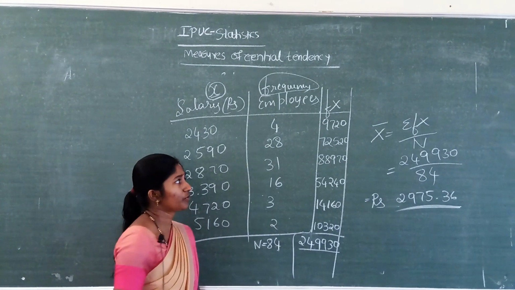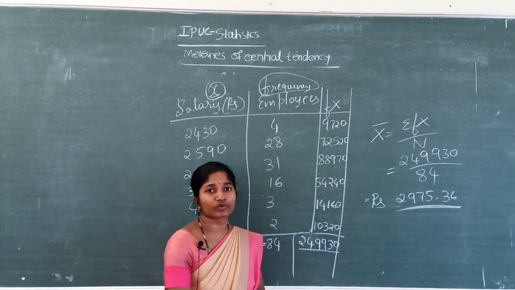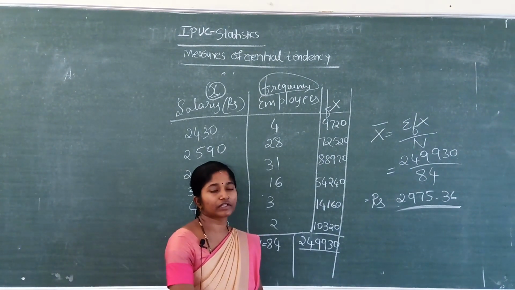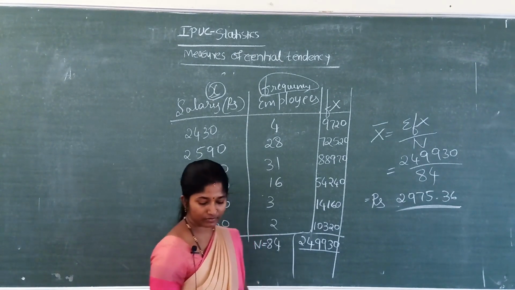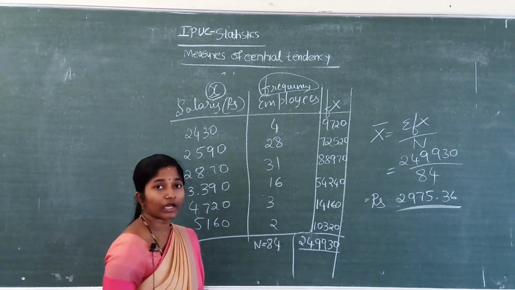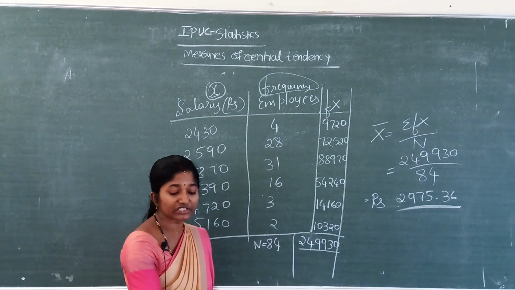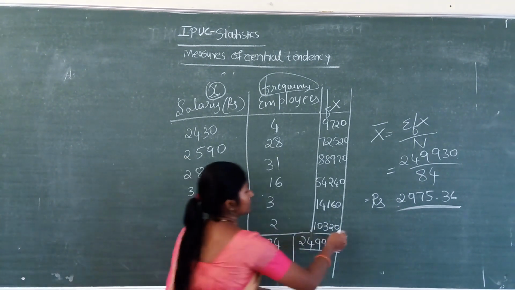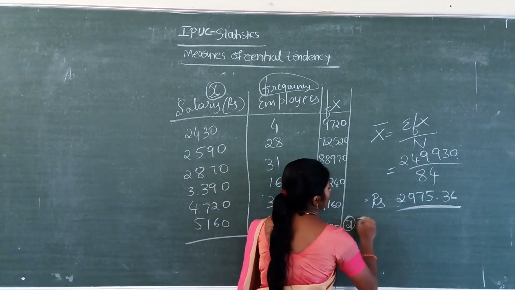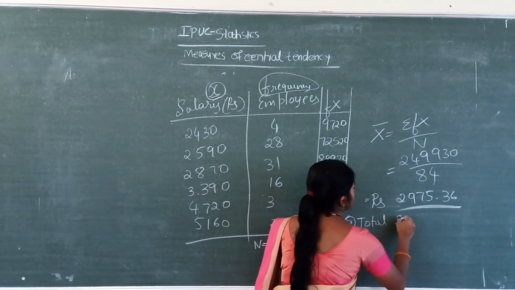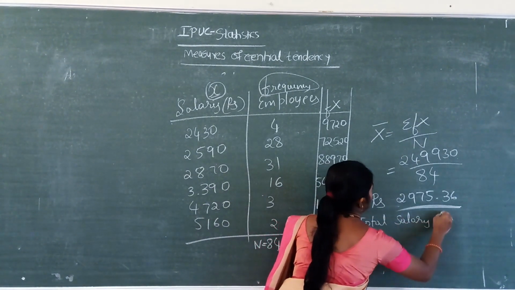You have already done the calculation of these problems in high school. Now the other question they have asked: what is the total salary of the employees?